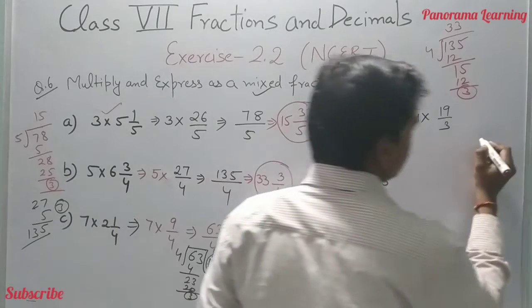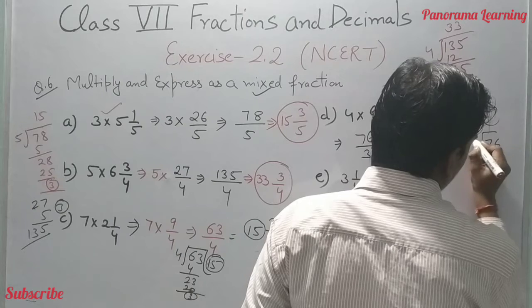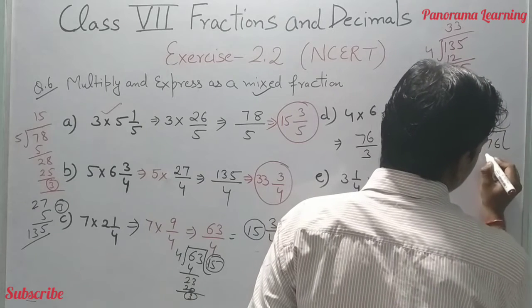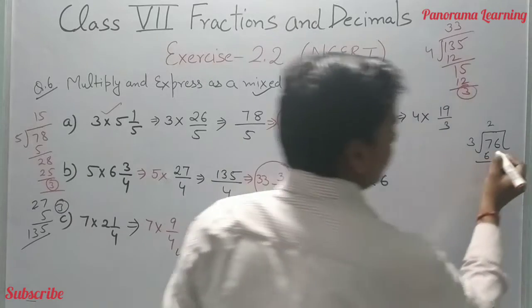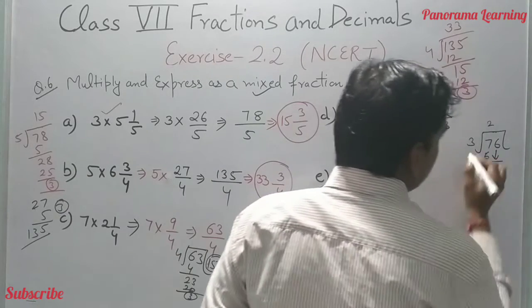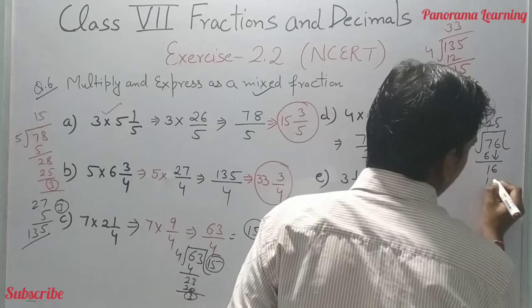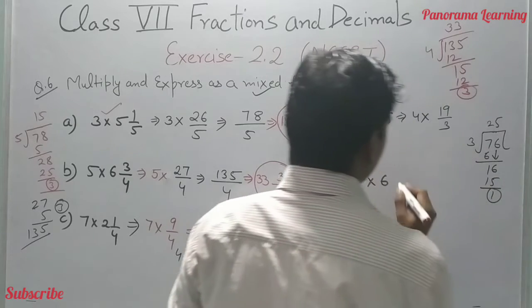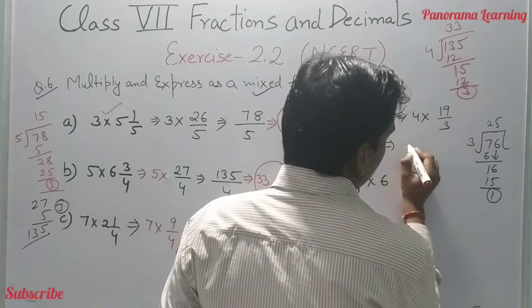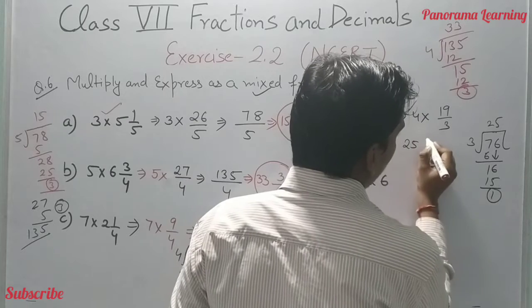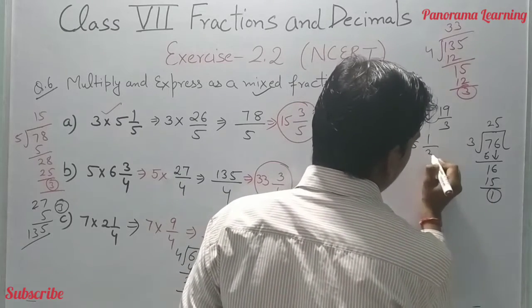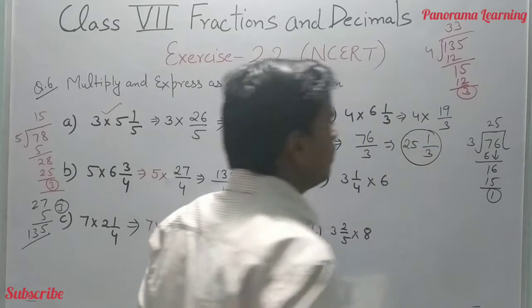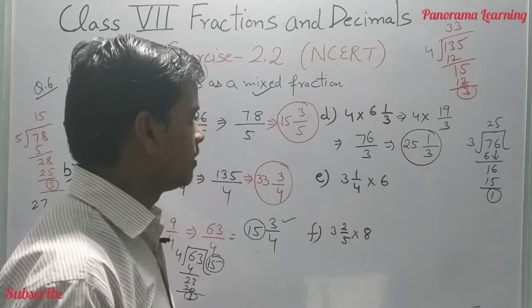We have to convert this into a mixed fraction. 3 twos are 6, 1 is the remainder here, and 6 drops down. 3 fives are 15, and 1 is the remainder. Then the answer is 25 whole 1 by 3, because 1 is the remainder here. So 25 1 by 3 is the correct answer.